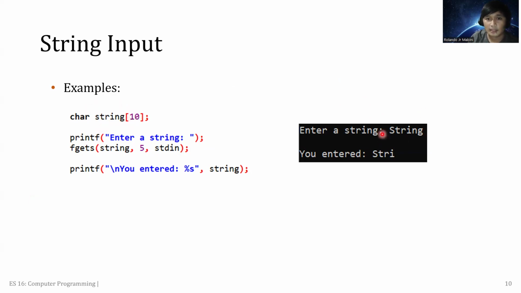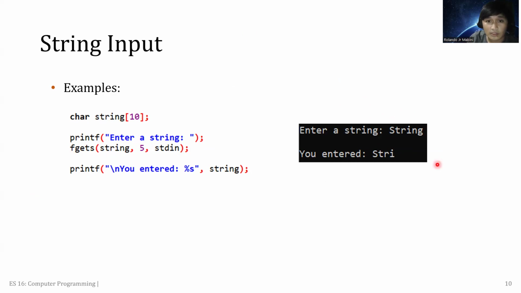This side here is the word the user typed. So since we have used 5 as the size of the array in fgets, we have set it as 5.